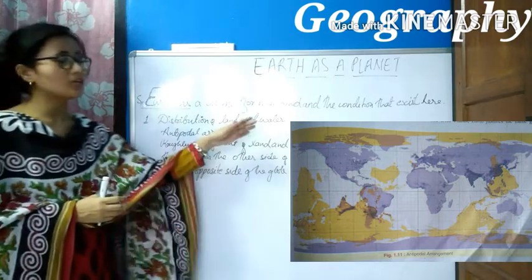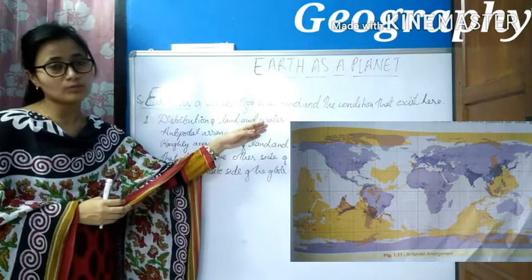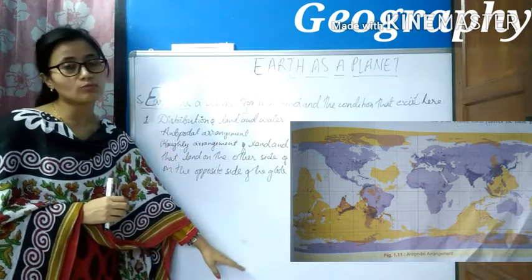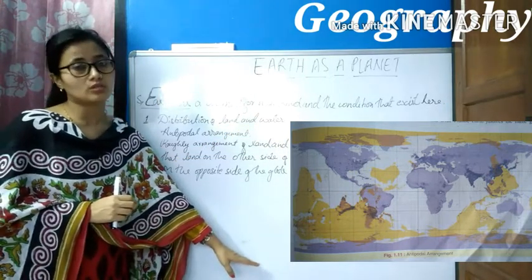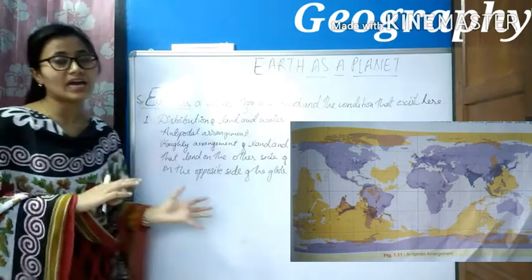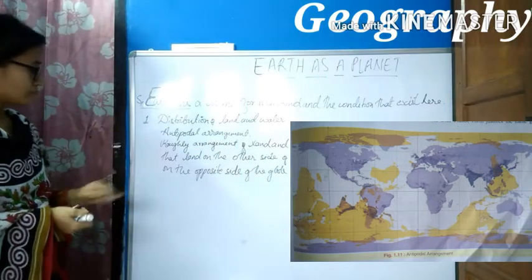You can also see here, in the northern hemisphere, at the north pole we have the Arctic Ocean, and in the south pole we have the Antarctic Ocean. These are also arranged in such a way that they are equally balanced.